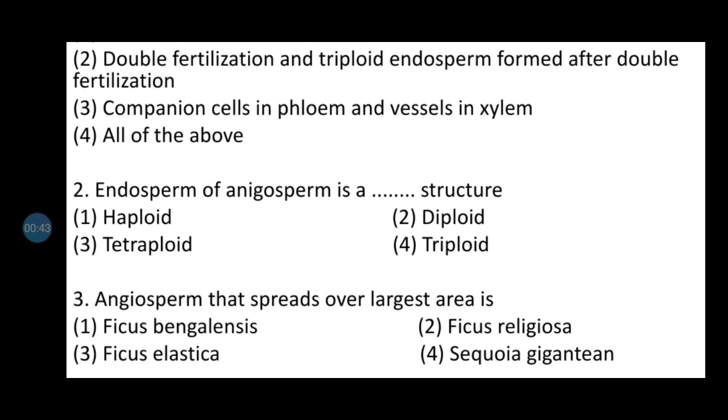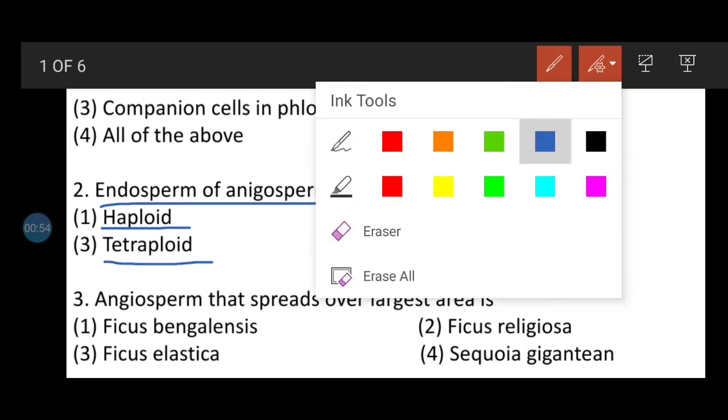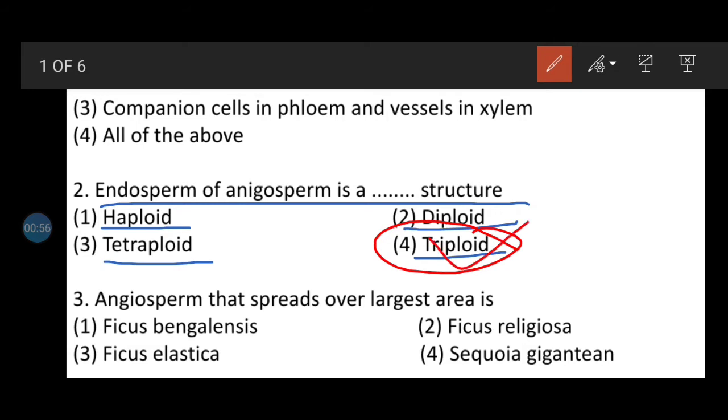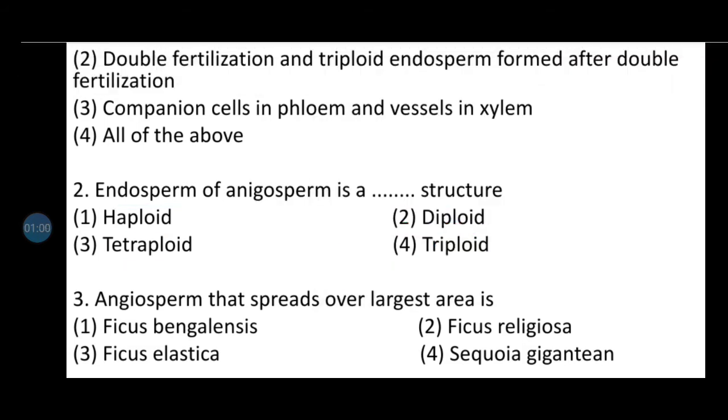Question number 2: endosperm of angiosperm is a haploid structure, diploid, tetraploid, triploid. So here the correct answer will be triploid, that is 3x structure, found in the endosperm of angiosperm.